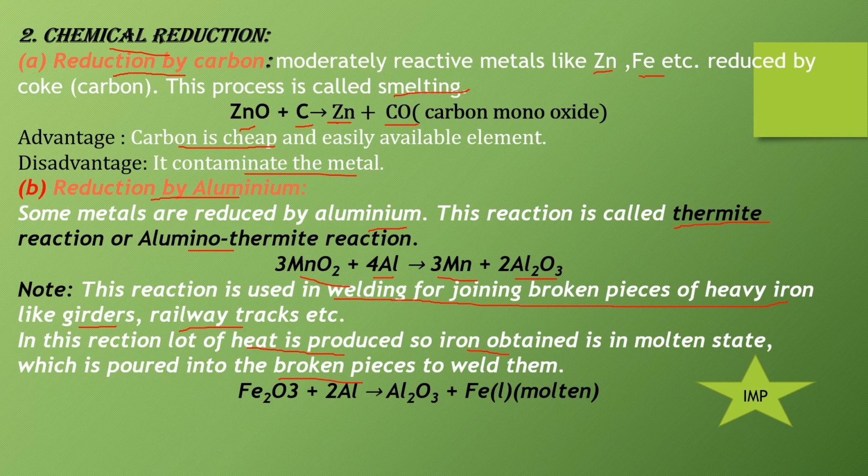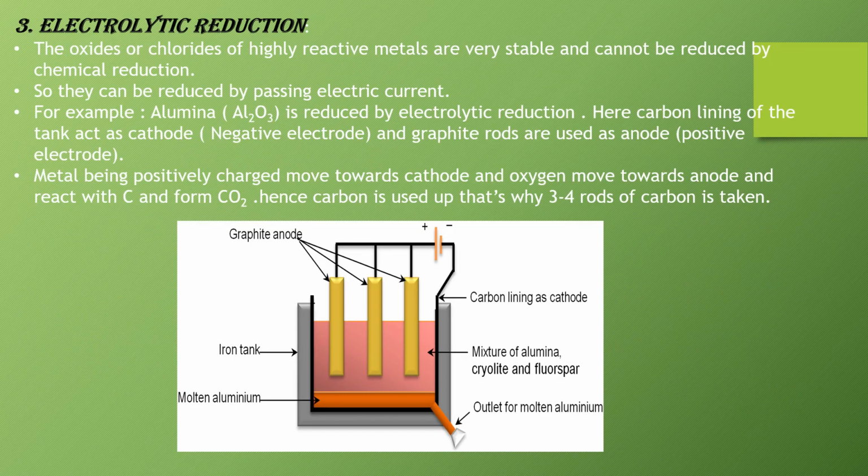Now the reaction is Fe2O3, that is iron oxide, when reacts with aluminium, it is converted into Al2O3 and iron in the molten state, which is used to join the broken part of the girders or railway lines. This is very, very important reaction. Now the next is electrolytic reduction. Now electrolytic reduction is used for very highly reactive metals which are stable and cannot be reduced by chemical reduction.